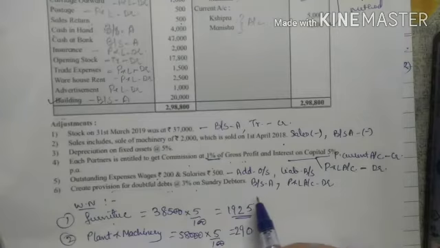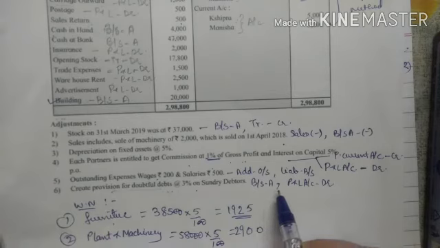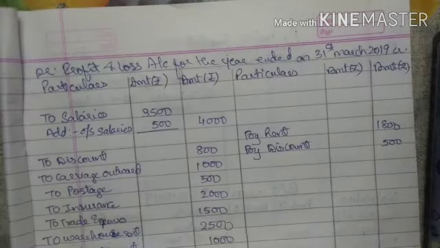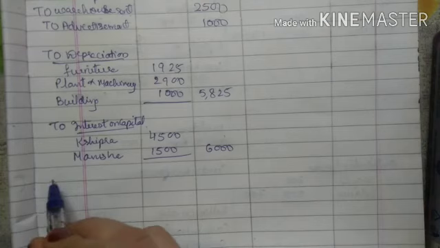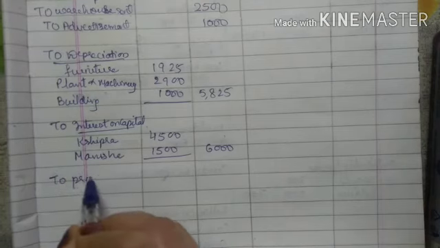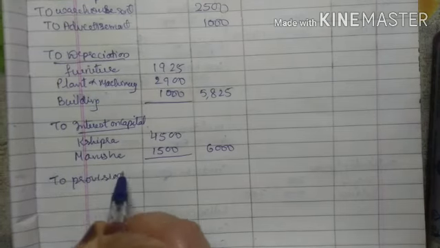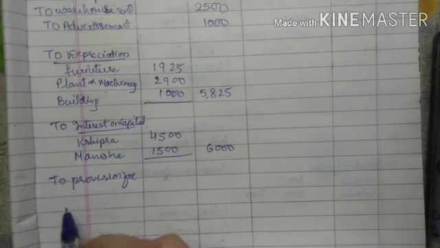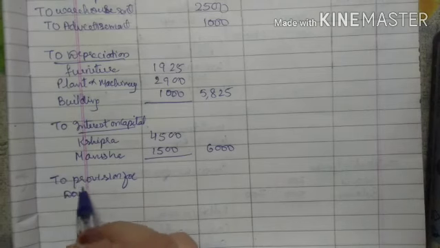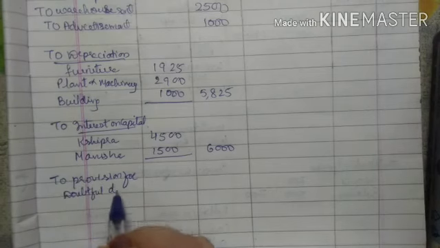So the first effect is balance sheet asset side. In debtors we will deduct, and second profit and loss account debit side. So in profit and loss account debit side, I will write here to provision for doubtful debts.